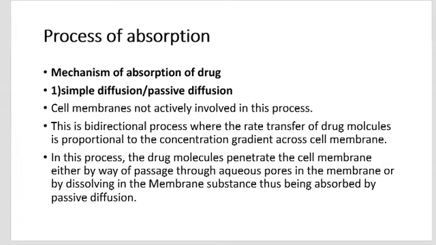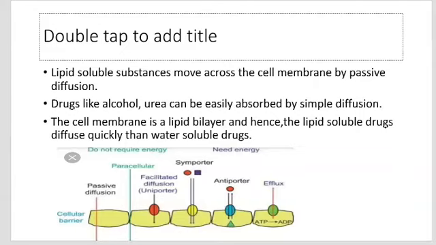In this process, drug molecules penetrate the cell membrane either by way of passage through aqueous pores in the membrane or by dissolving in the membrane. Lipid-soluble substances move across the cell membrane by passive diffusion. Drugs like alcohol, urea can be easily absorbed by simple diffusion.